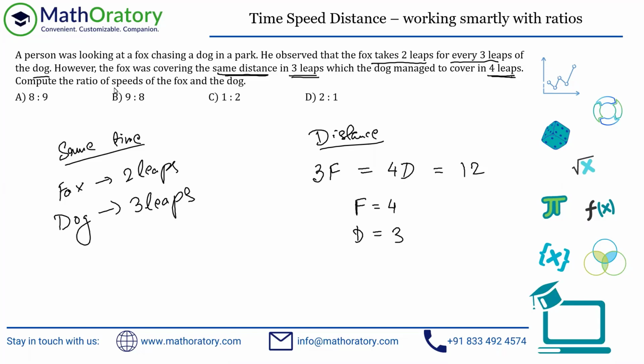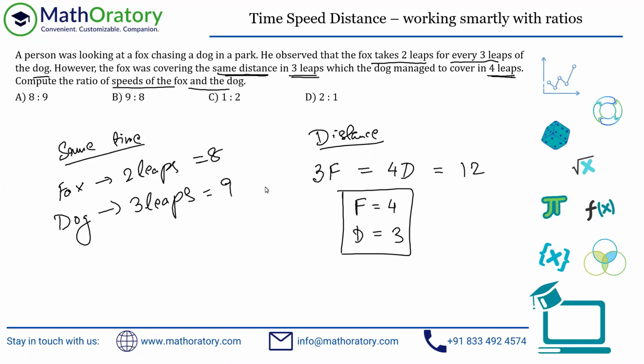We have to figure out the ratio of speeds of the fox and the dog. That is typically what we look for. Now, this F I've assumed, if you remember, is 1 leap of the fox, right? And this D is 1 leap of the dog. So 3 leaps of fox is 3F and 4 leaps of dog is 4D. The reason I'm mentioning that again is because here, you know that in the same time, the fox takes 2 leaps and each leap of the fox is 4 meters or some unit. So it is a total of 8 units. And similarly for the dog, 1 leap is 3 units. So 3 leaps should be 9 units.